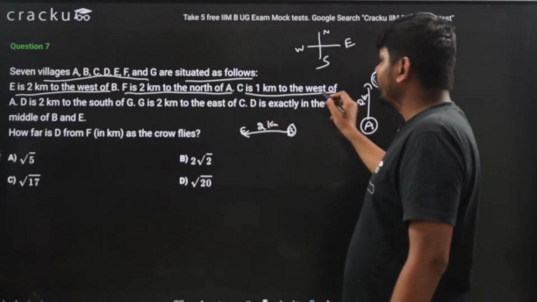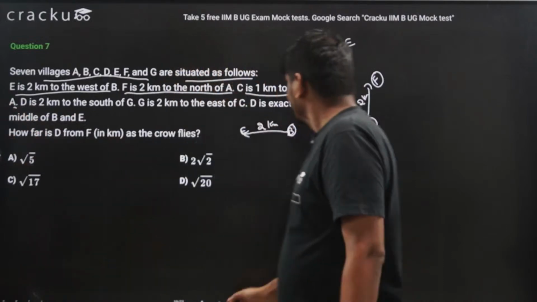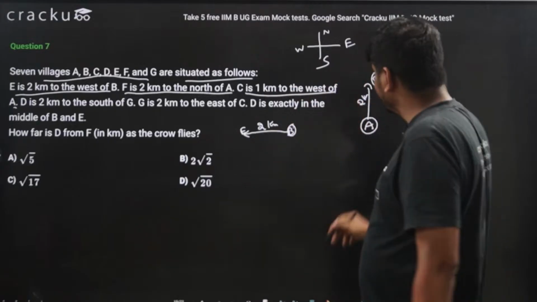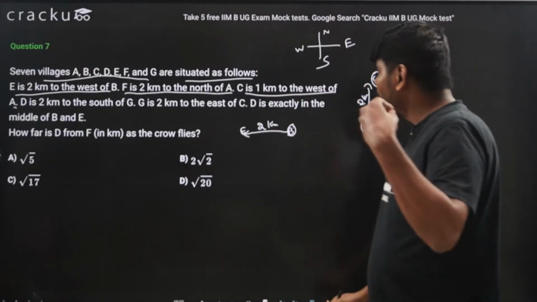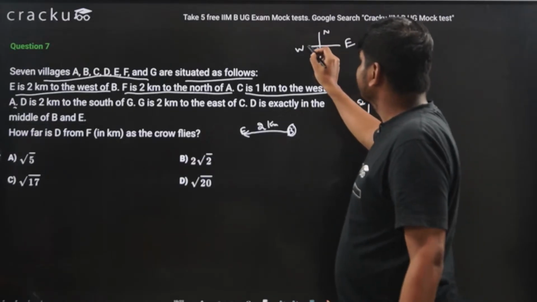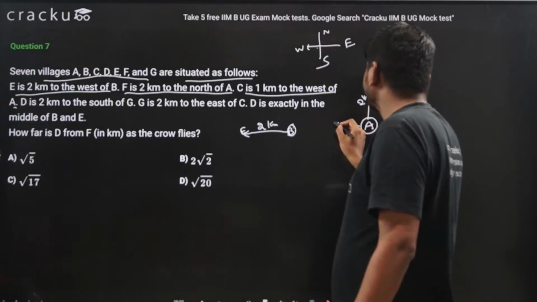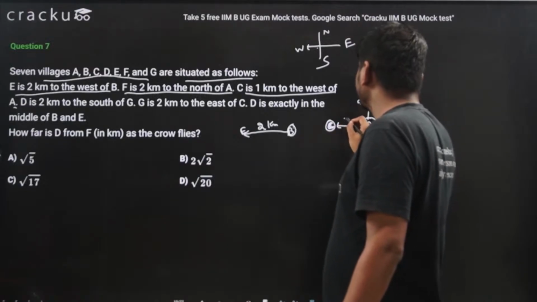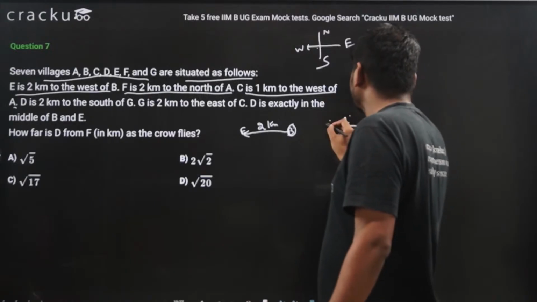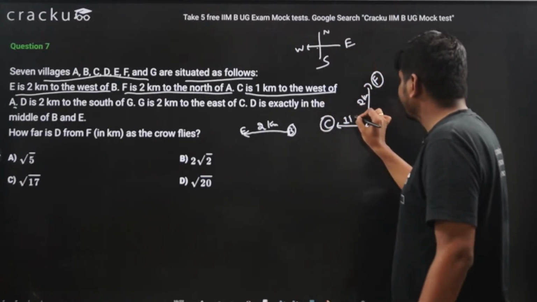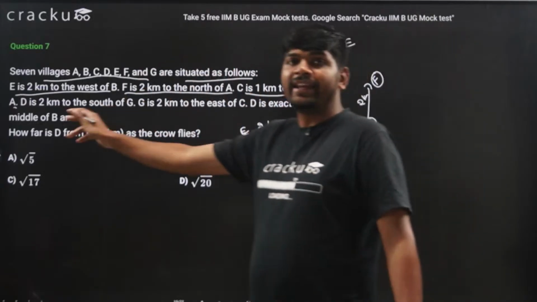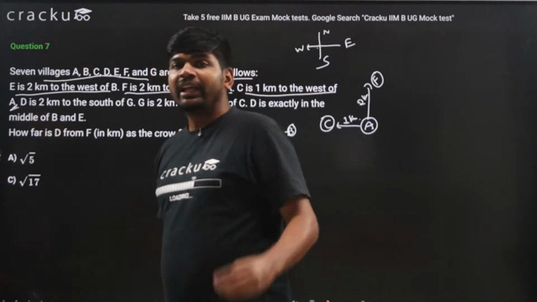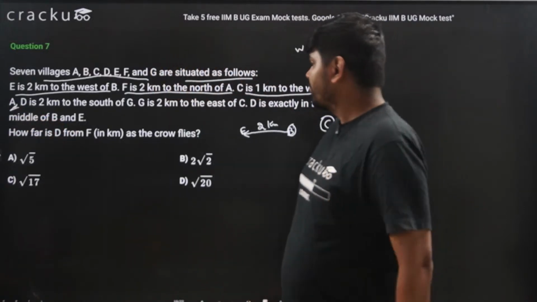C is 1 kilometer to the west of A. Where is A? A is here. And C is to the west. West direction means this direction. So C is present here, and this distance is 1 kilometer. C is 1 kilometer to the west of A. Very important: you need to understand with respect to whom the direction is given and what is the distance.